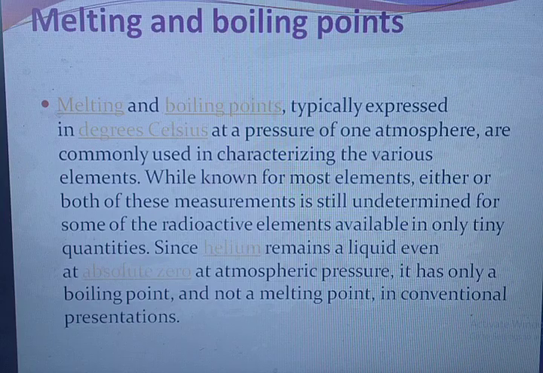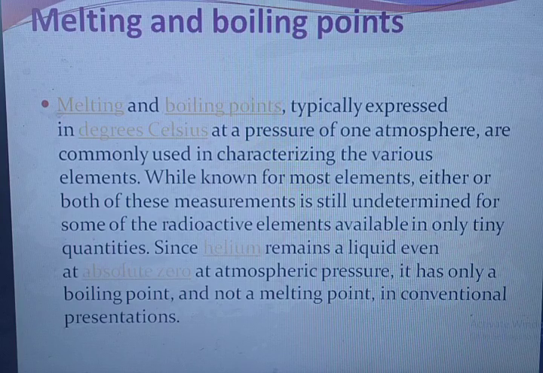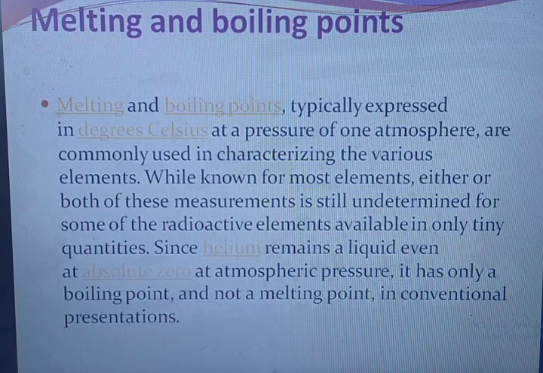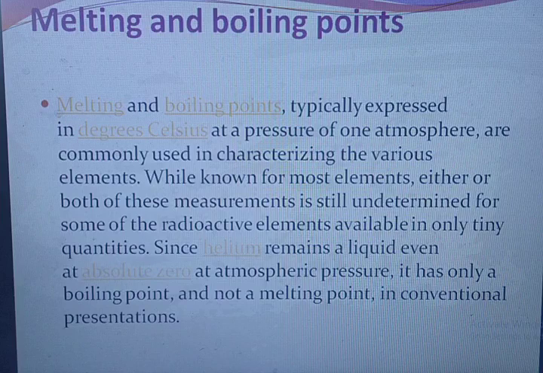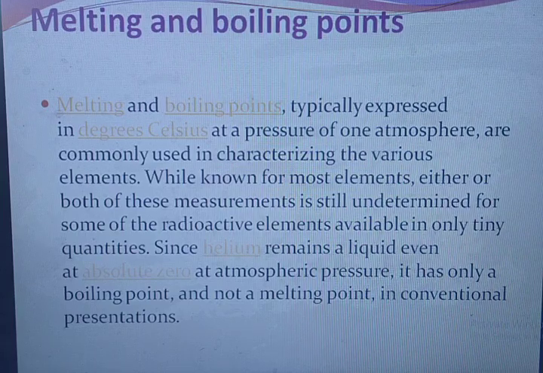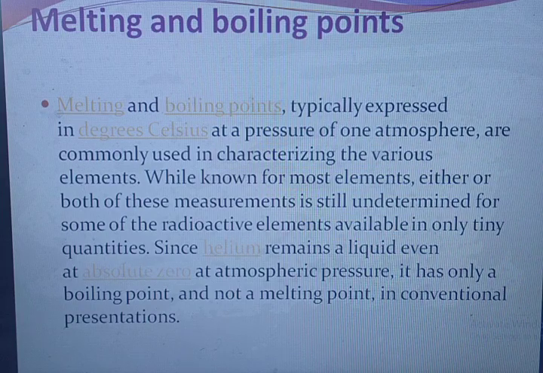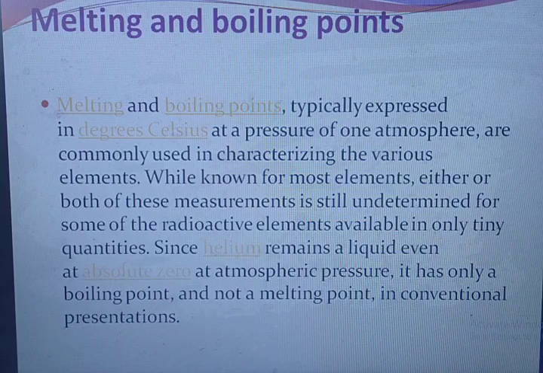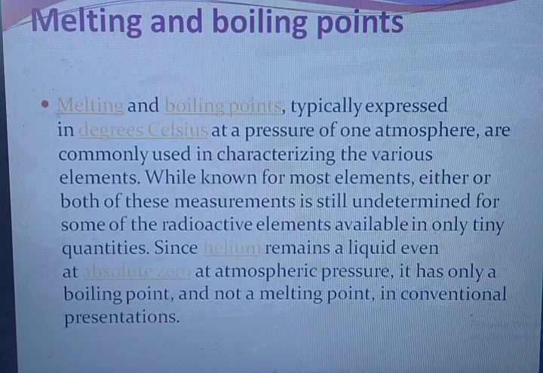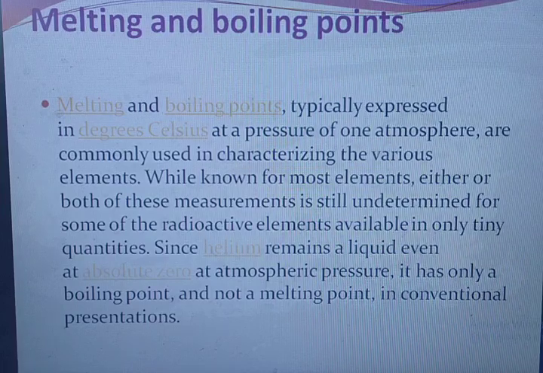Melting and boiling points. Melting and boiling points, typically expressed in degrees Celsius at a pressure of 1 atmosphere, are commonly used in characterizing the various elements. While known for most elements, either or both of these measurements is still undetermined for some of the radioactive elements available in only tiny quantities. Since helium remains a liquid even at absolute zero at atmospheric pressure, it has only a boiling point and not a melting point in conventional presentations.